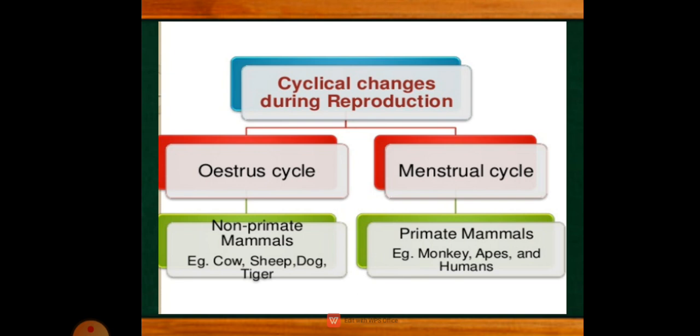Now you have heard the words primates and non-primates. Primates in the menstrual cycle are human beings, monkeys, apes. Non-primates are like cow, sheep, dog. Now what are primates and non-primates?